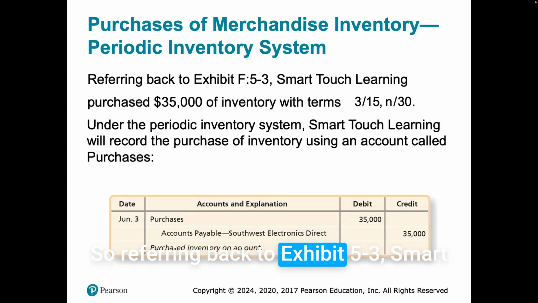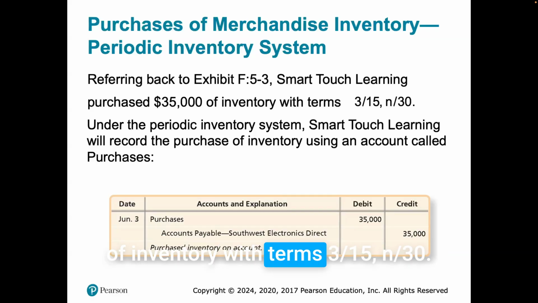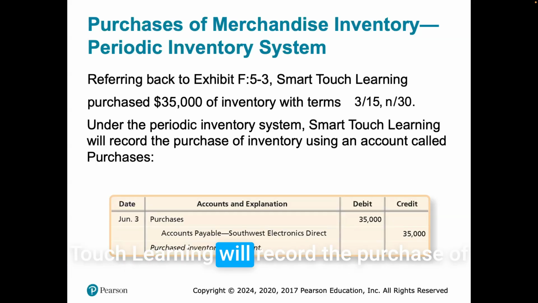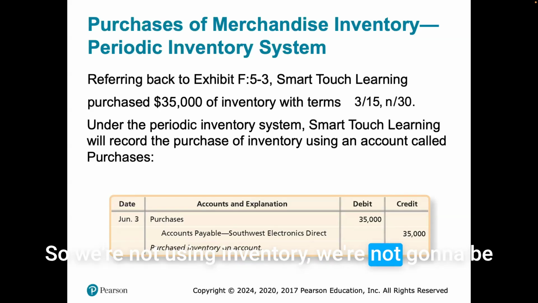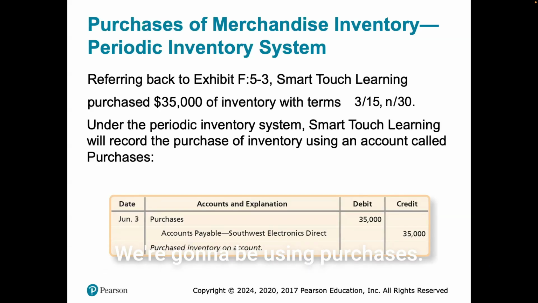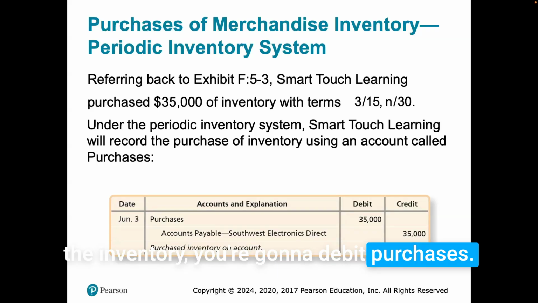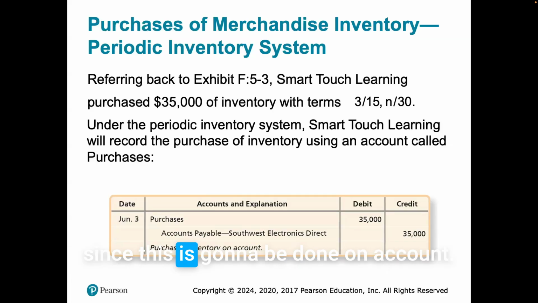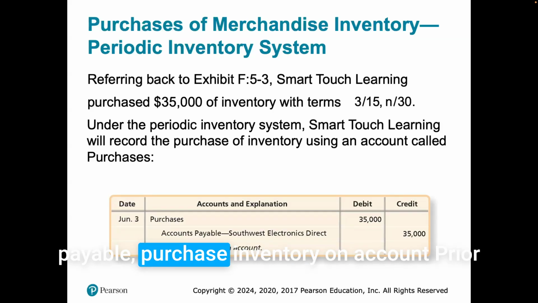Referring back to Exhibit 5.3, Smart Touch Learning purchased $35,000 of inventory with terms 3/15, n/30. Under the periodic inventory system, Smart Touch Learning will record the purchase of inventory using an account called Purchases. We're not using the merchandise inventory account; we're going to be using Purchases. So when they make the purchase, you debit Purchases, where all your inventory goes, and credit Accounts Payable, since this is done on account.